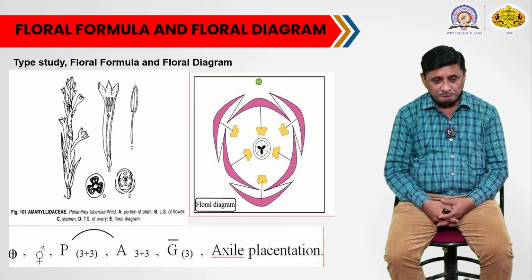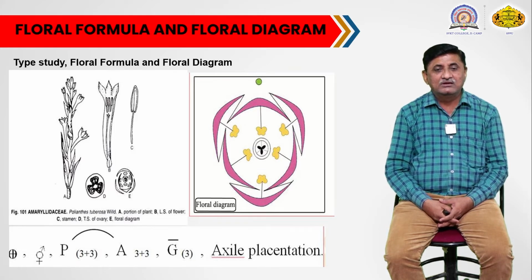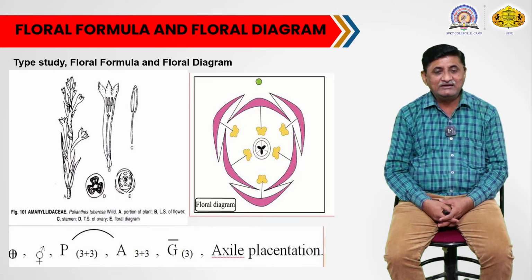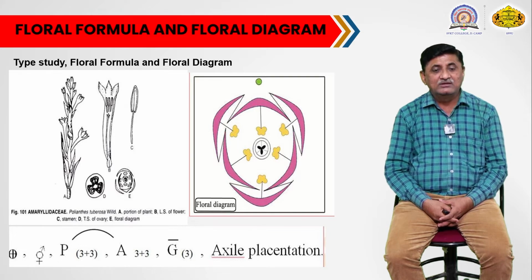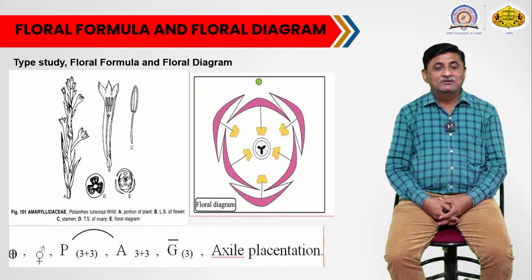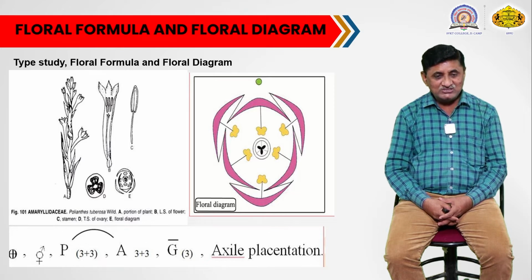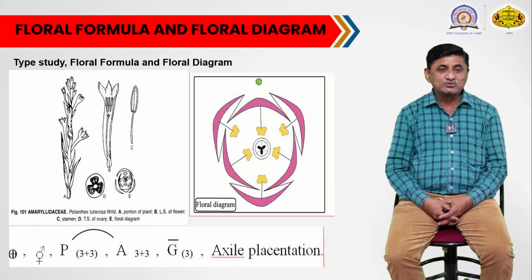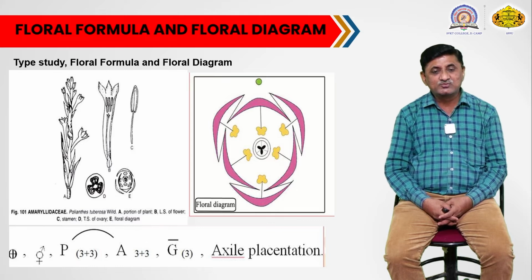You can see the floral formula. Now we will see the flower is bracteate, actinomorphic. They are bisexual, with perianth in 2 whorls, gamophyllous in nature. The stamens are also 6, present in 2 whorls.